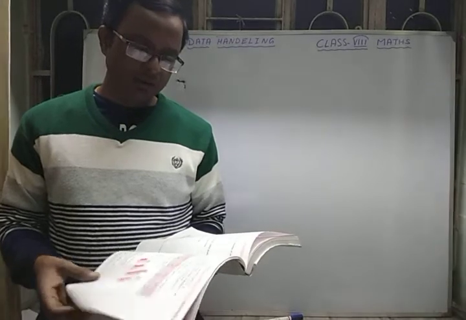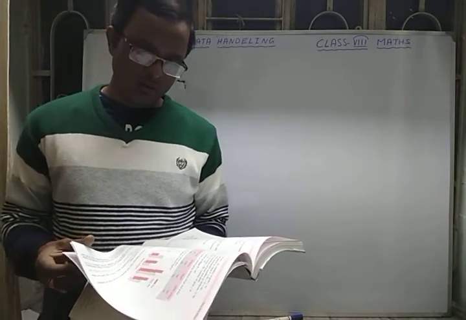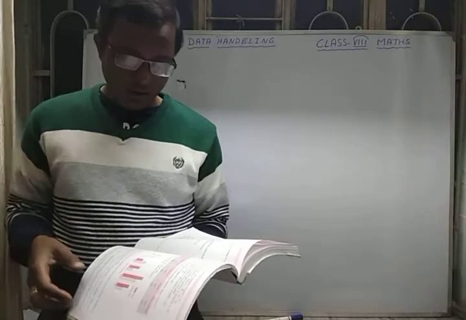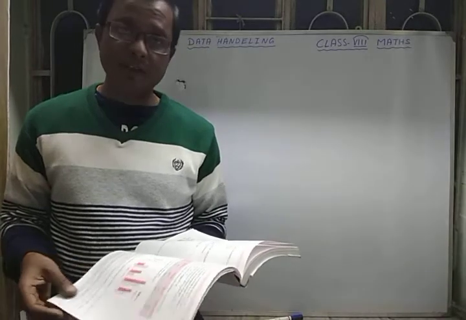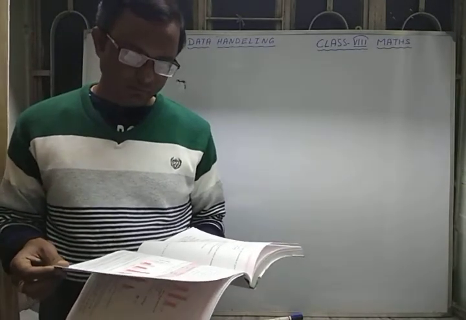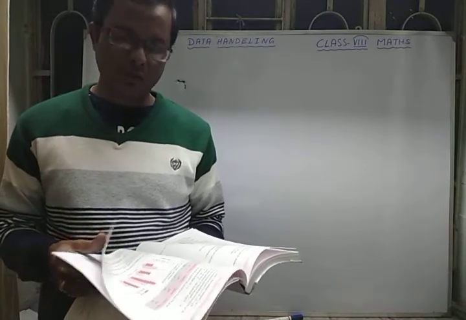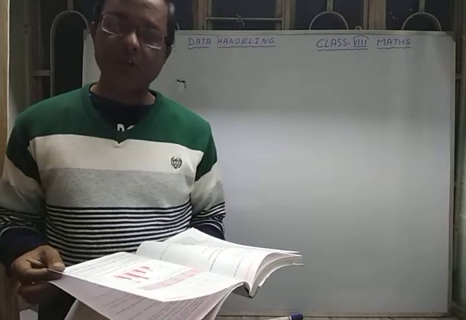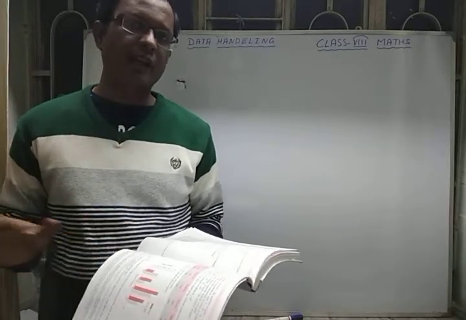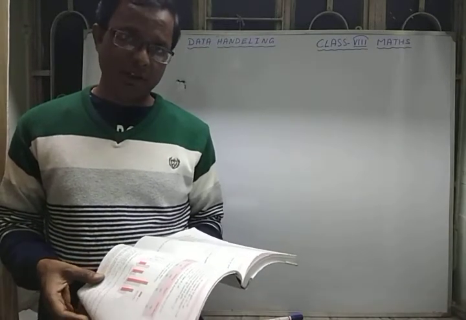Suppose in your class 8 there are 50 students, and a test has been taken out of 100. We have the record of the marks obtained by the 50 students out of 100. If you take the records in a simple random way, then it is called raw data.